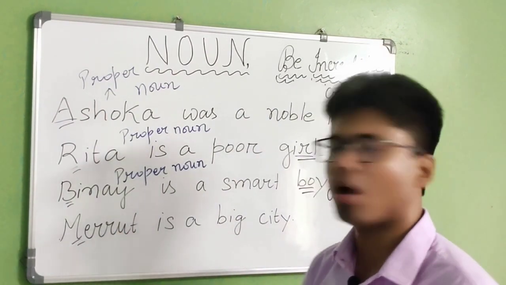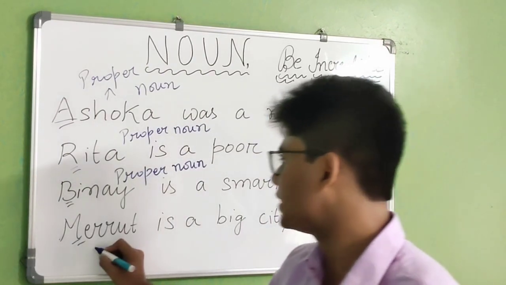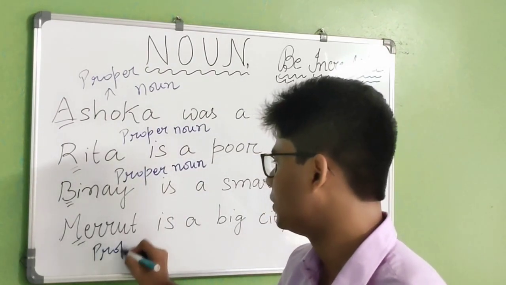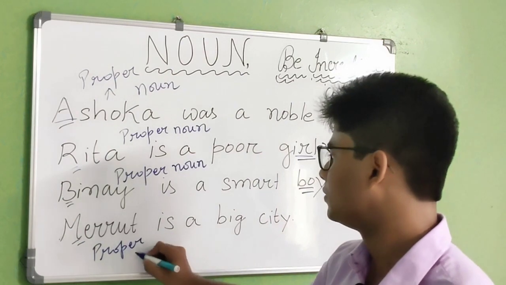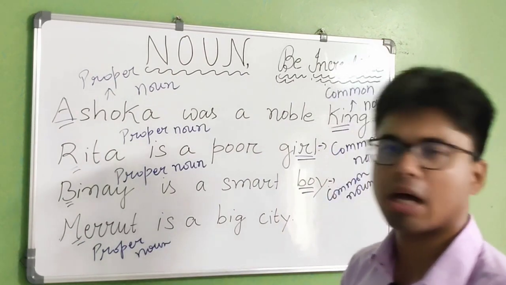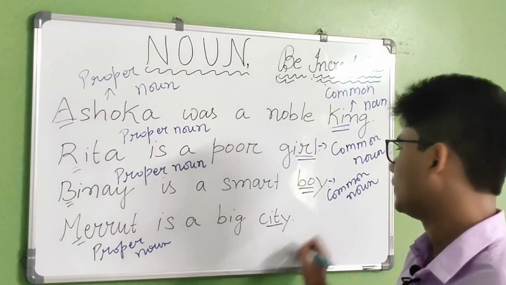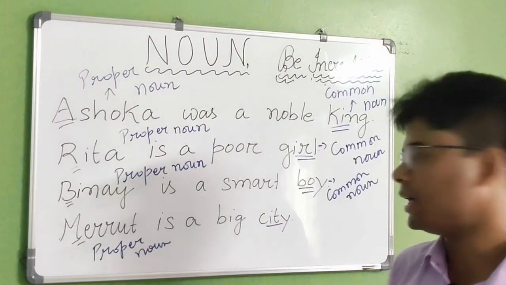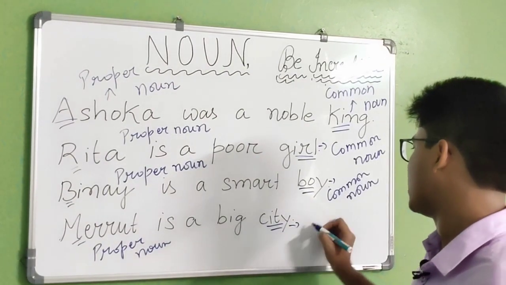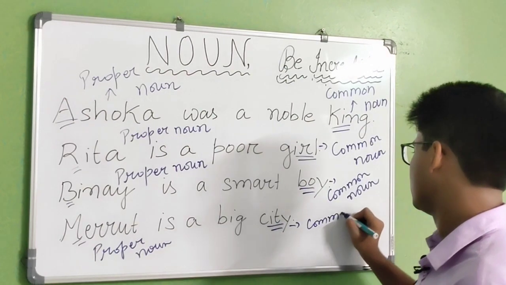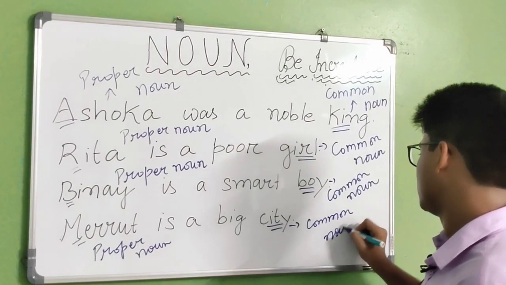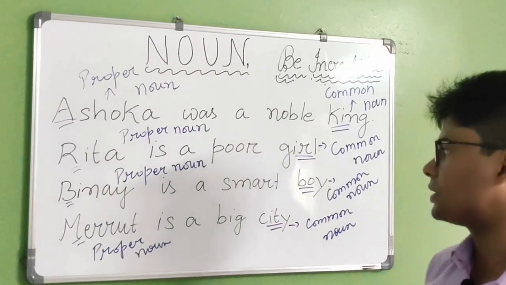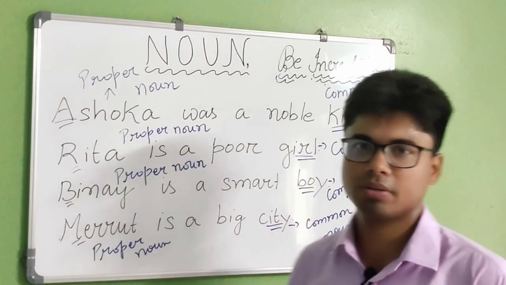Meerut is the name of a city. This is an example of proper noun. And city, which city? Meerut city. City is an example of common noun. That's how. Understood?